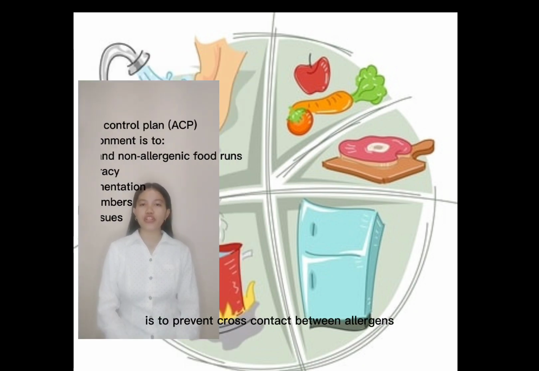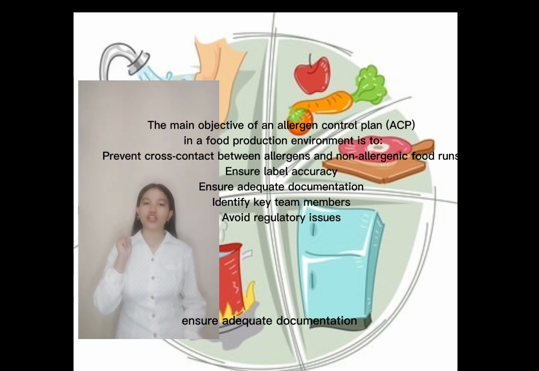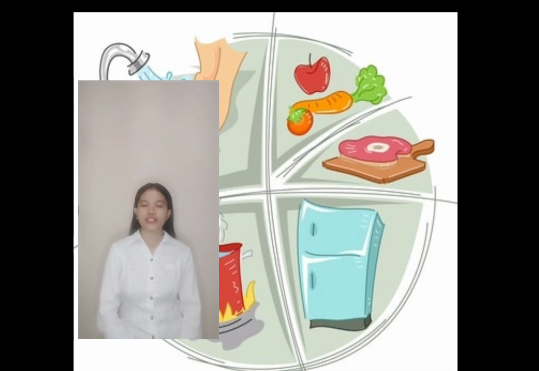The objective of an allergen control plan, or ACP, in a food production environment is to prevent cross-contact between allergens and non-allergenic food, ensure label accuracy, ensure adequate documentation, identify key team members, and avoid regulatory issues.